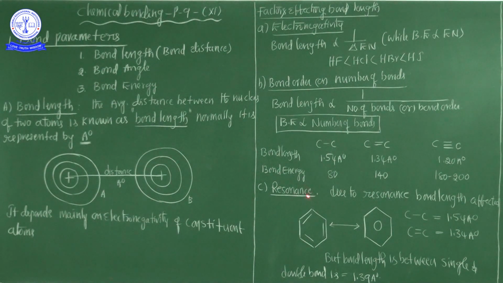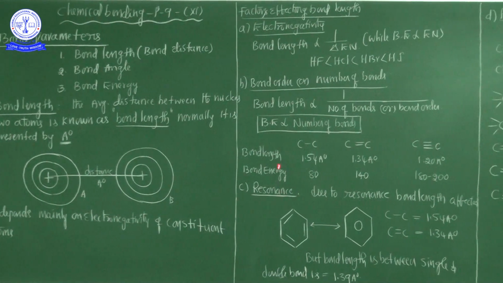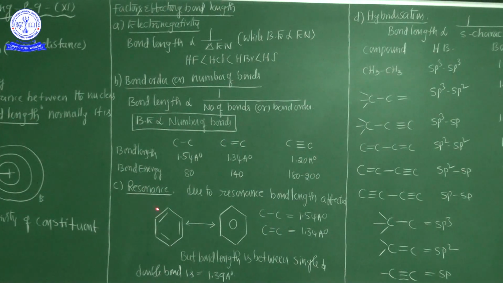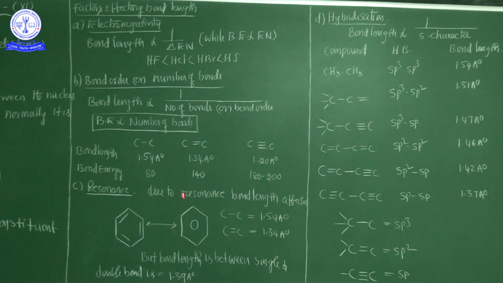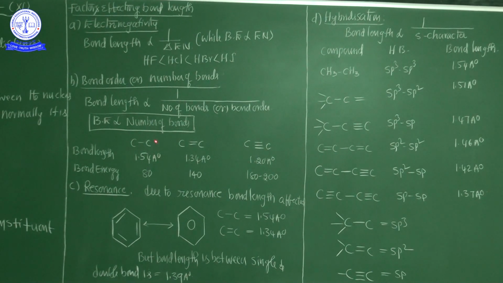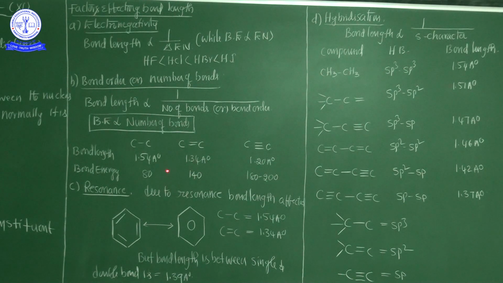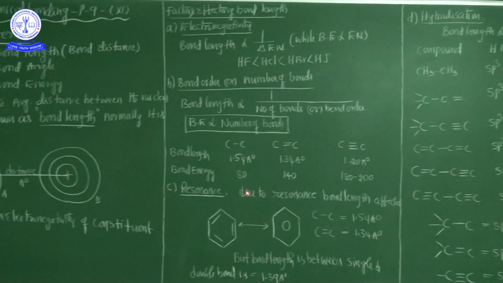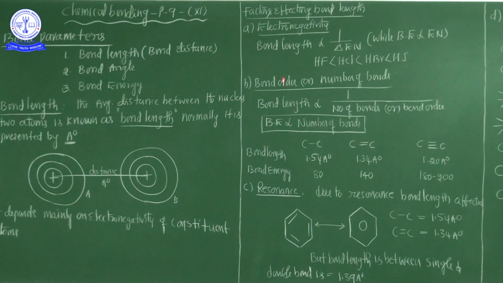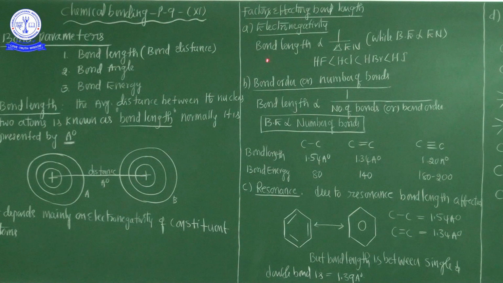Resonance also decides the bond distance between atoms. And the fourth one is hybridization. So these four factors, electronegativity, bond order, resonance character and hybridization, all decide the bond distance. The first major important factor is electronegativity.